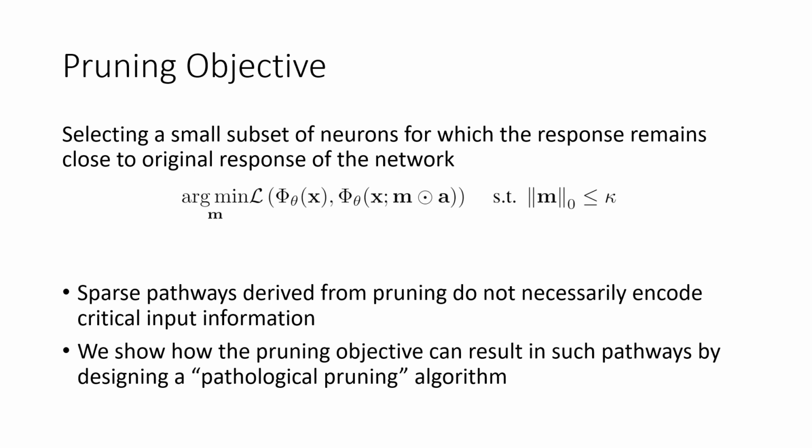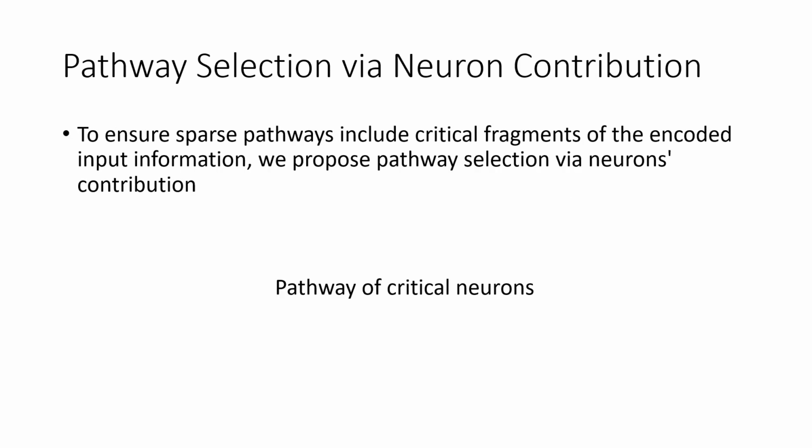If you are interested to know how this happens, in our paper we show how, by devising a pathological greedy pruning algorithm that intentionally searches for irrelevant pathways while satisfying the objective. If the pathways identified by a pruning objective are not critical pathways, the question again is, do such sparse pathways exist? We thus try another direction. To ensure pathways include critical fragments of the encoded input information, we propose pathway selection by a neuron's contribution to the response. In other words, we propose selecting pathways of critical neurons.